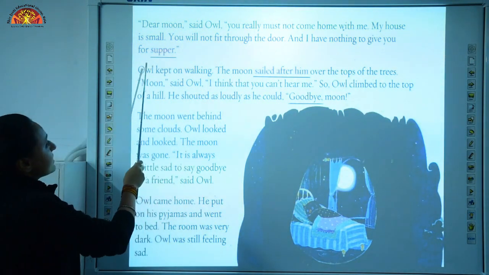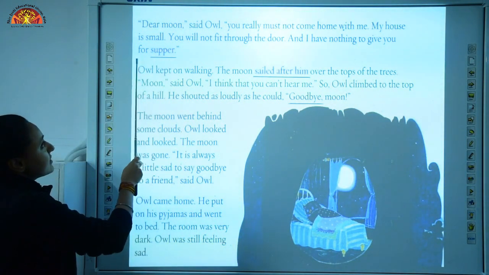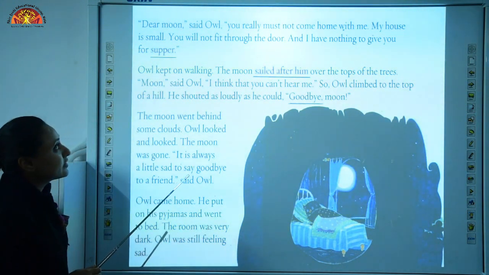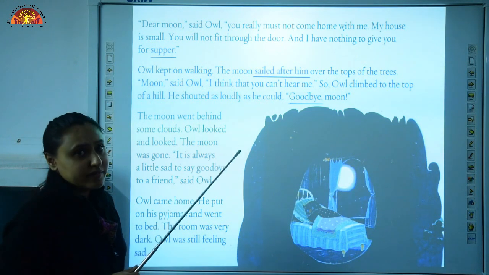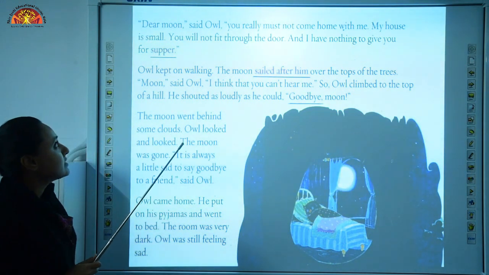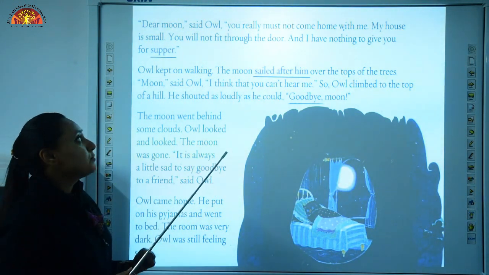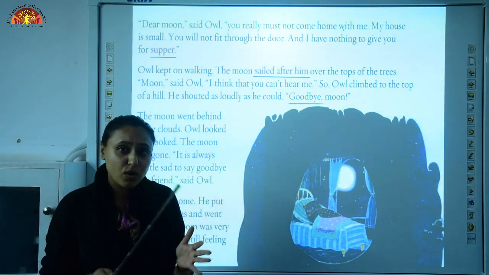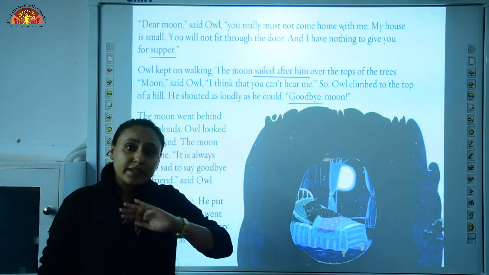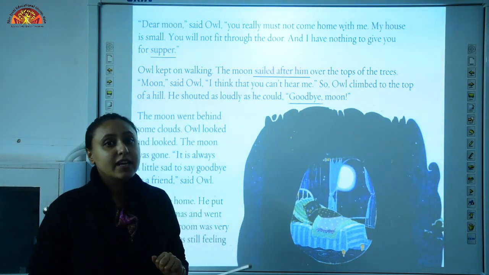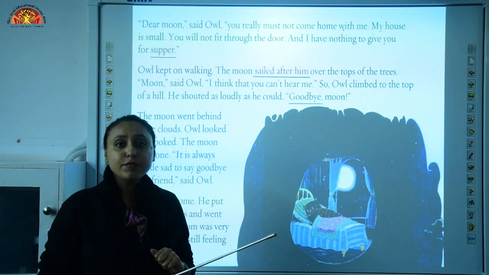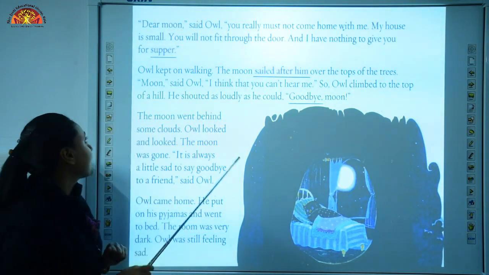Underline the word S-U-P-P-E-R, supper. Supper is the last meal of the day. So, children, here owl is worried and a little embarrassed that he said, dear moon, you must not really come home because my house is small, you are not able to enter it, and I don't have anything to serve you for dinner, for supper, okay.